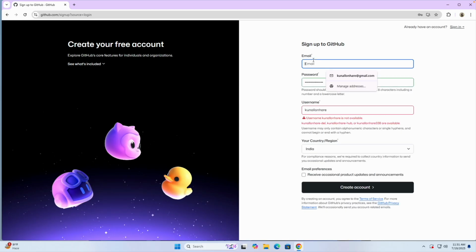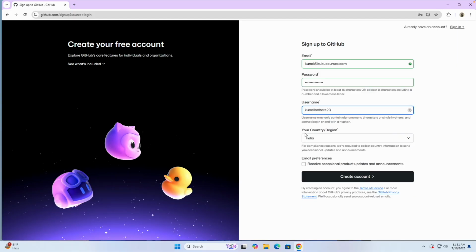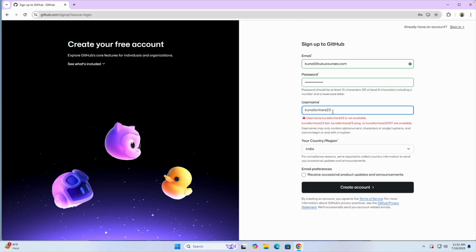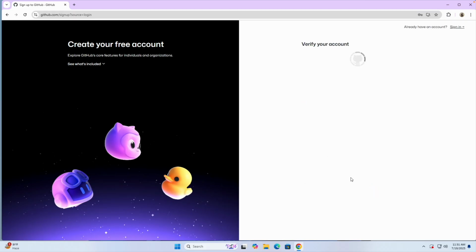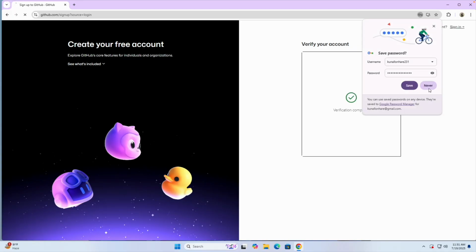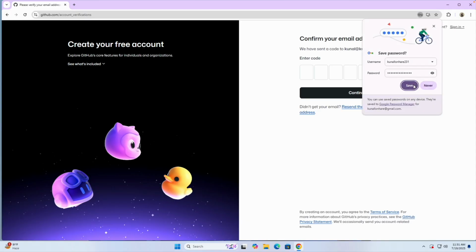So for example, let's say I put my email address. Whatever email address you have, you can put that. And then you can set anything, whatever username you want to set. Select your country, click on create the account, and then it will ask you to verify the account.